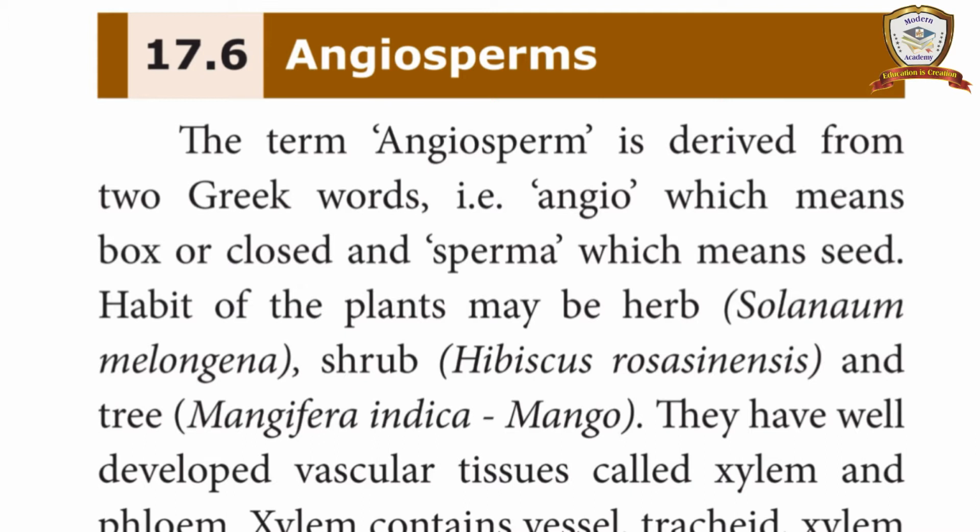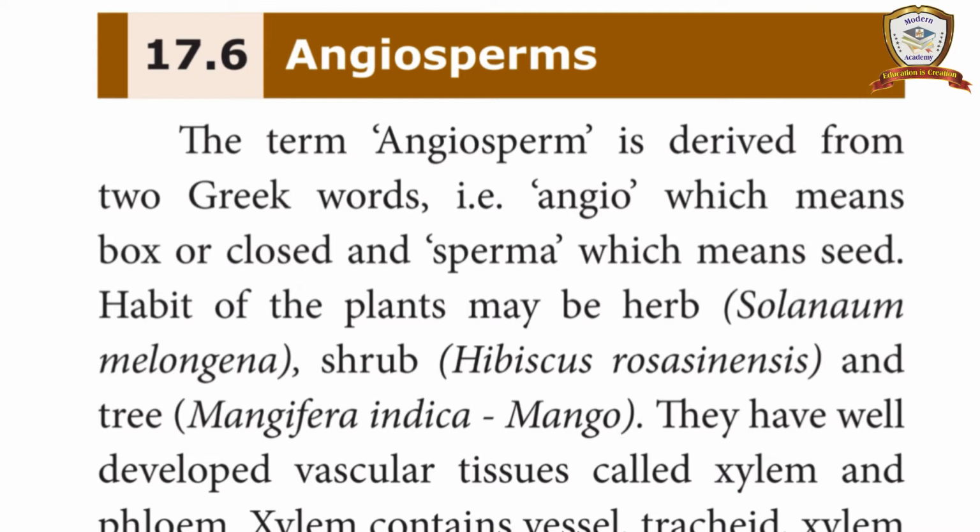Gymnosperms are naked seeded. The ovules are not covered by an ovary. But here, in angiosperms, the ovules are covered by an ovary. That means the seed is covered with a fleshy fruit, a fruit-like structure. So it is closed seeded. The gymnosperms are naked seeded. The angiosperms are closed seeded.